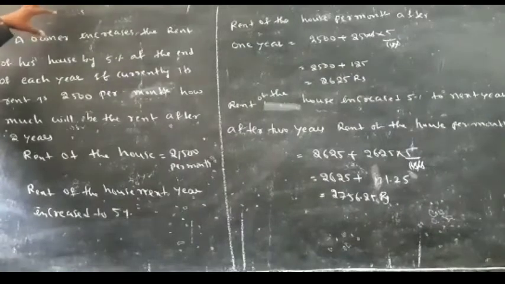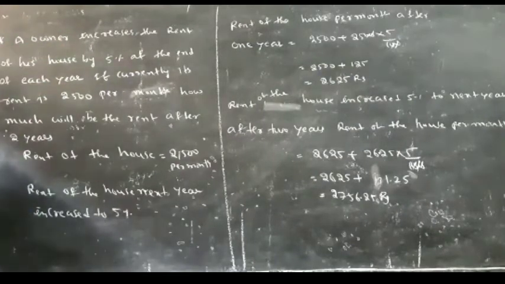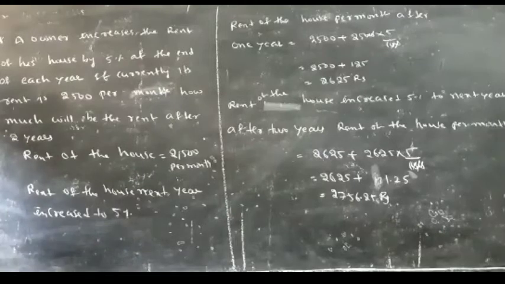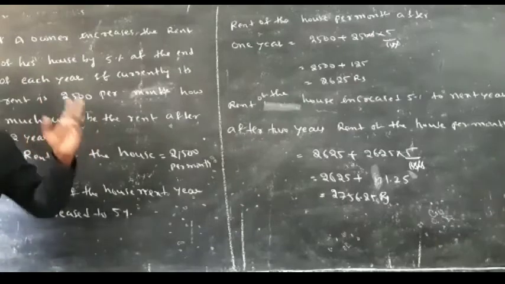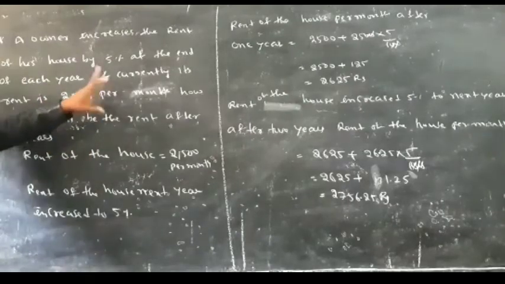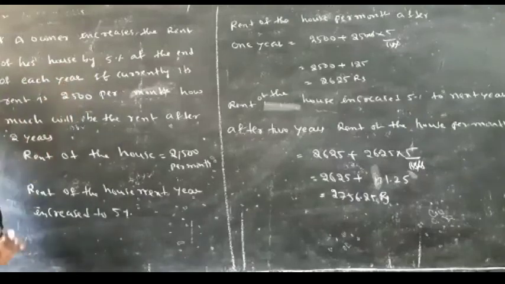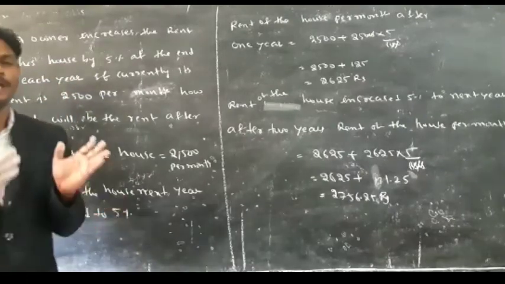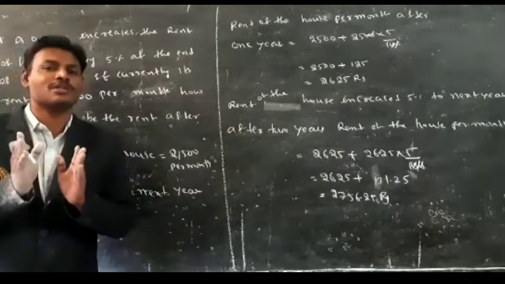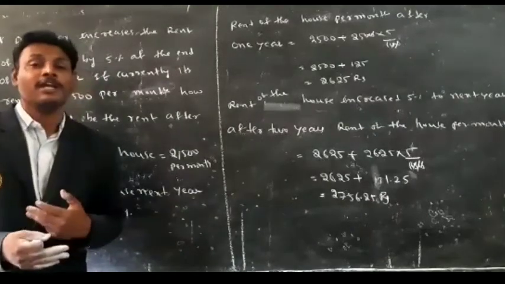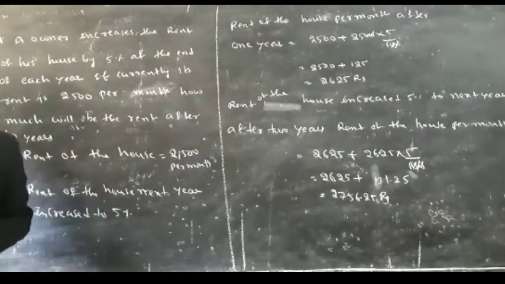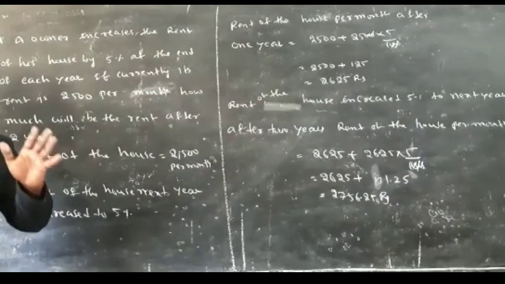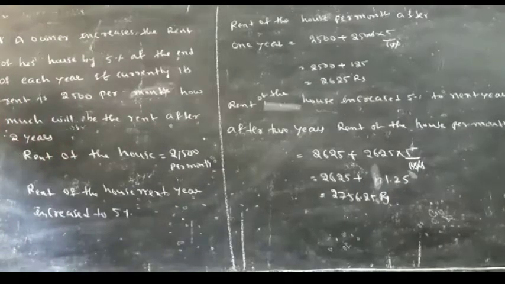4%. An owner increases the rent of his house by 5% at the end of each year. So one owner is increasing the rent of the house 5% every year. Currently its rent is 2500, so this year the house rent per month is 2500. Every year he is increasing the rent by 5%. Now you have to find, after 2 years, what is the rent of that house per month. Clear question?